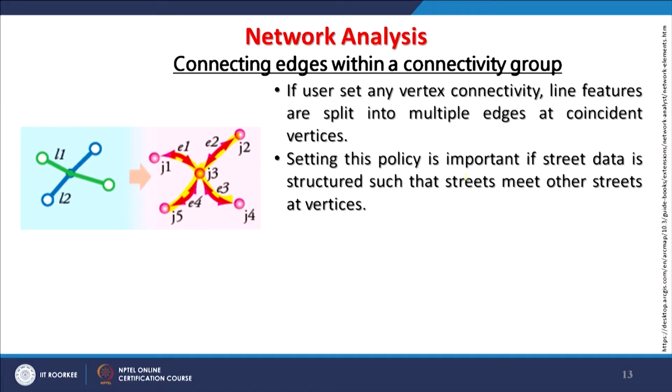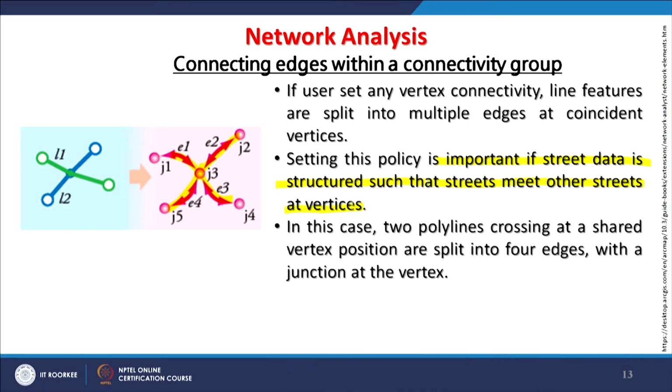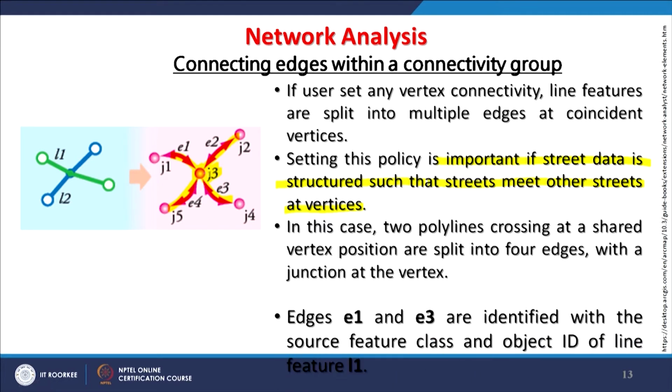So, setting this policy about creating junctions is important if street data is structured in a manner that streets meet other streets at the vertices. But if it is a junction like this, but as I have said, if a junction has 2 different levels, then there will be a different scenario. So, in this case 2 polylines crossing at a shared vertex position are split into 4 edges with a junction at the vertex. This is what you are seeing, the J3. So, the junction at the vertex is J3 in this example.